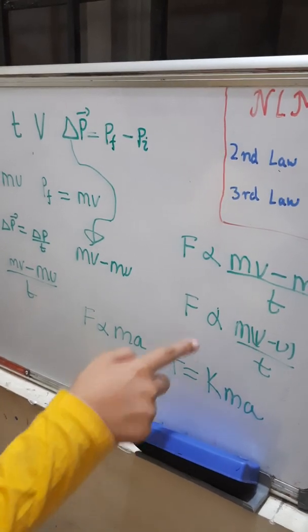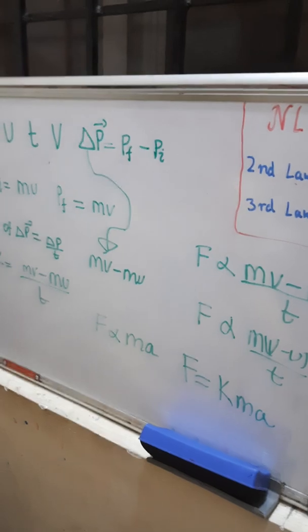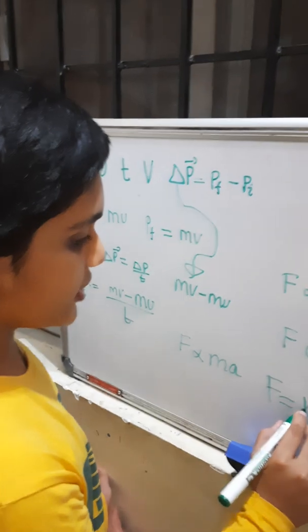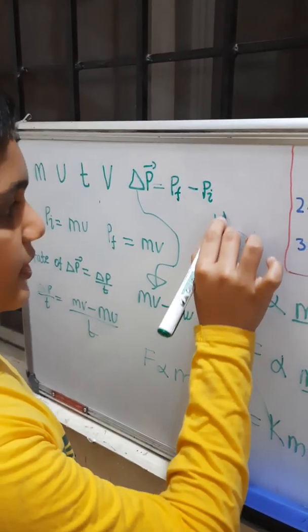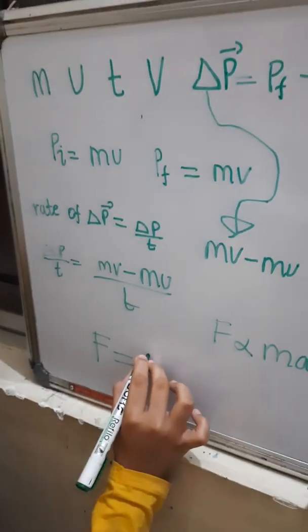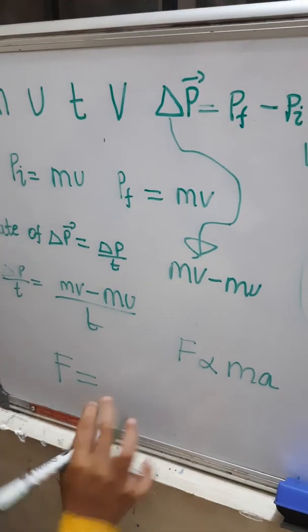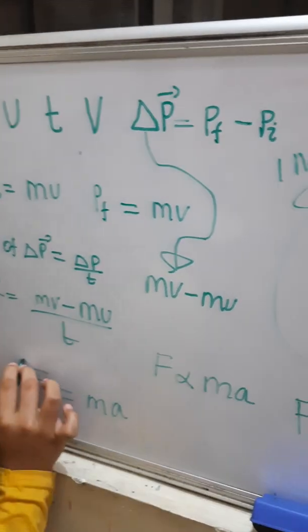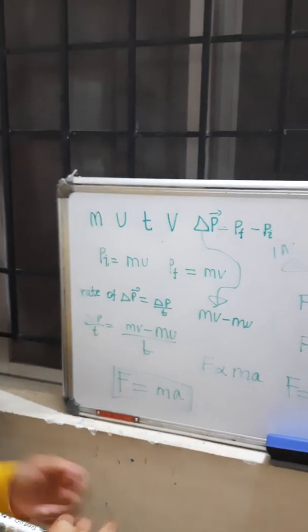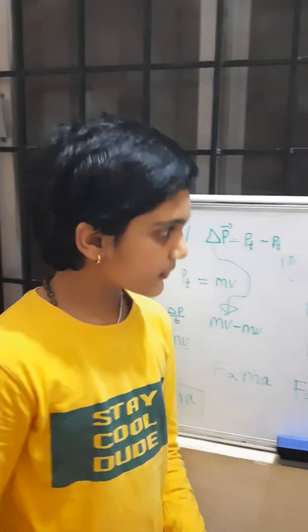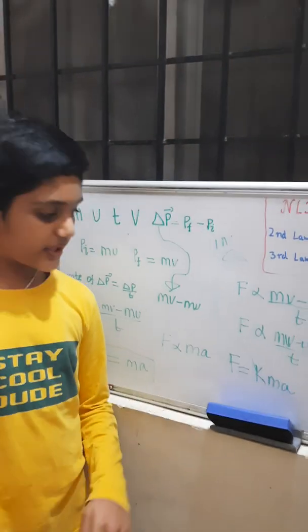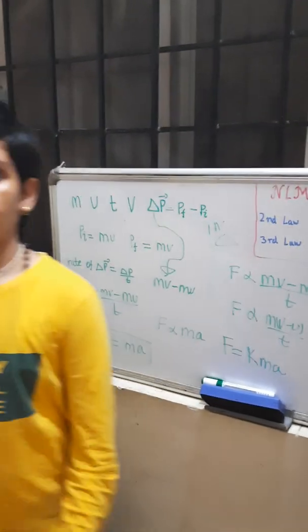This k is a constant. To remove any proportionality sign we need to keep a constant, and that constant is k. Now over here the k is 1 Newton. So F is equal to ma. This is how Newton's second law can be expressed in an equation. Now Newton's second law is done. Let's go to Newton's third law.